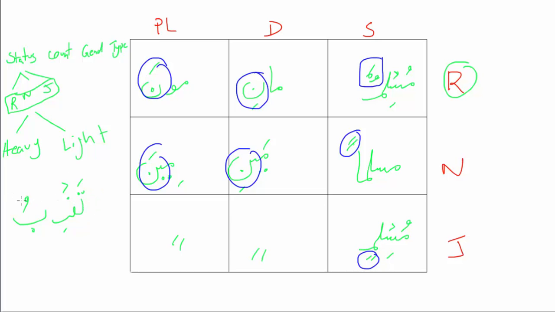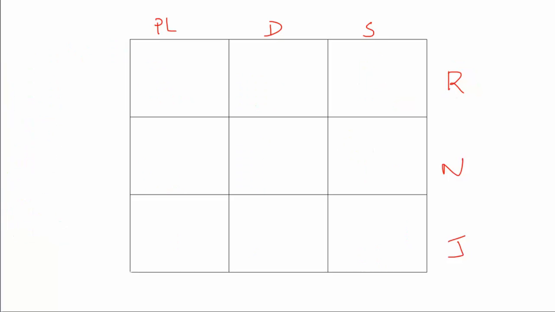Basically, if it's a command or a forbidding, you take this dhamma off and put a sukoon over here. You did something to the ending. We're going to be doing that to ism as well, and we will call that process being light. So let's start with that.